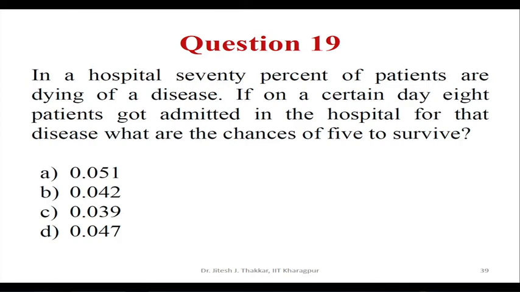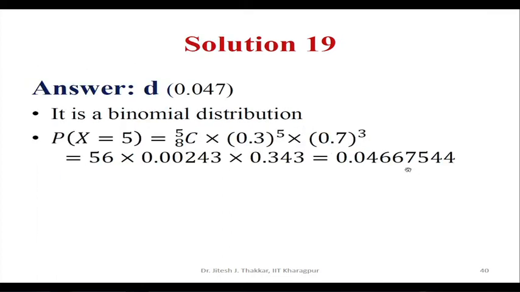Question 19. In a hospital, 70% of patients are dying of a disease. If on a certain day 8 patients got admitted in the hospital for that disease, what are the chances of 5 to survive? Option A, 0.051; B, 0.042; C, 0.039; and D, 0.047. If we look at the solution, the correct answer is D, 0.047.